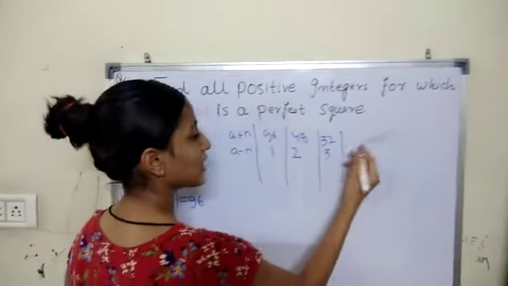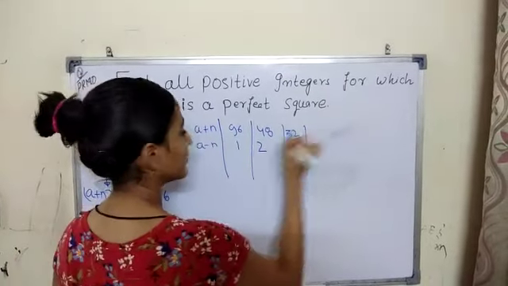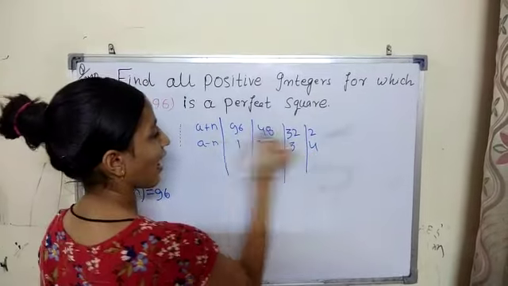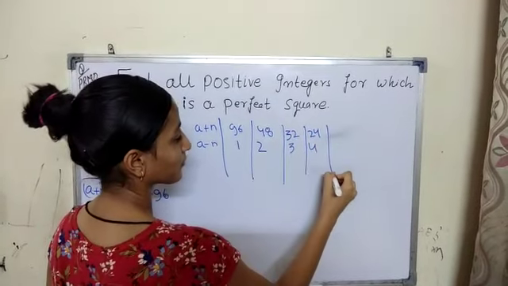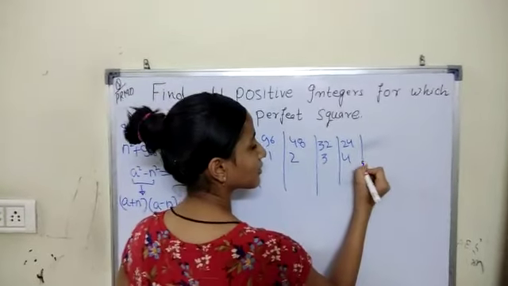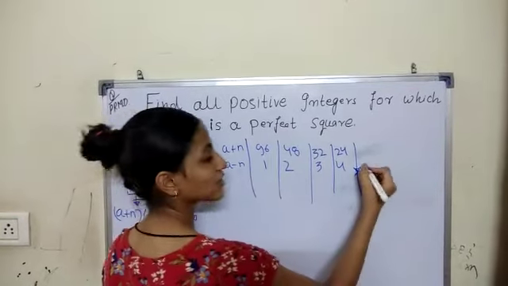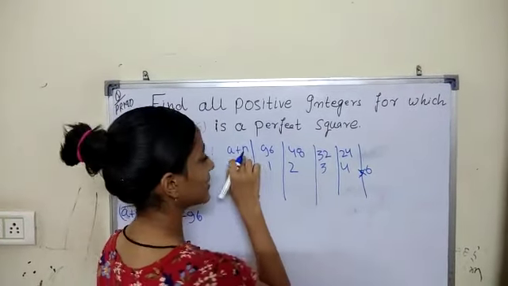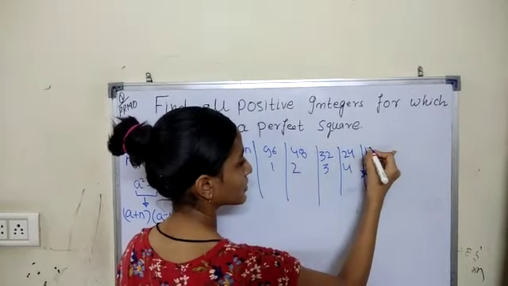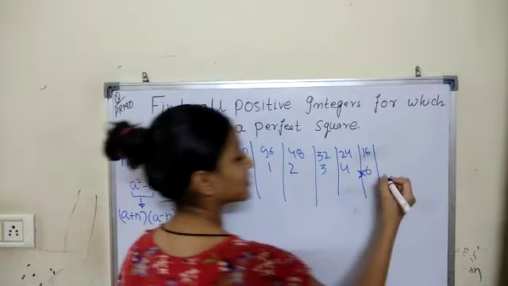If a minus n is 4, then a plus n will be 24. 5 will not be divisible into 96. Now if we take a minus n equals 6, then a plus n will be 16. 7 would not be divisible.